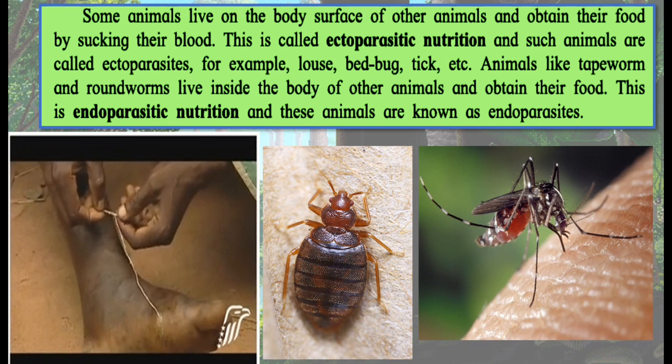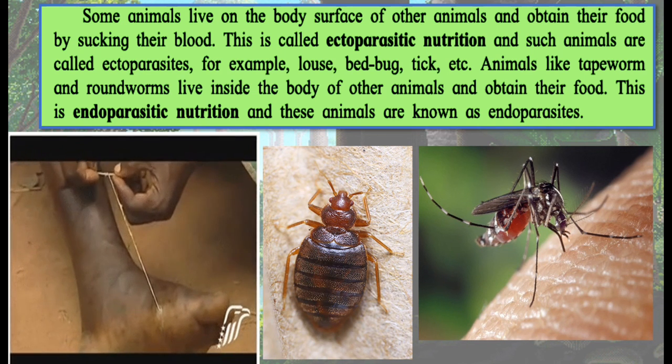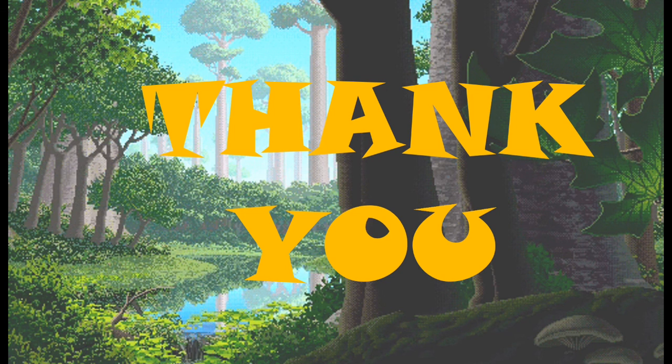I hope this much is clear to you all. So with this, we end our session here. I hope the types of nutrition in animals are quite clear to you all. What is the meaning of herbivorous animal? What are carnivorous animals? What are omnivorous animals? And what is saprozoic nutrition? And we have also learned about holozoic nutrition in animals. So I hope this part of the chapter is clear to you all. In the next coming period, we'll be learning something new and interesting. Till then, thank you.